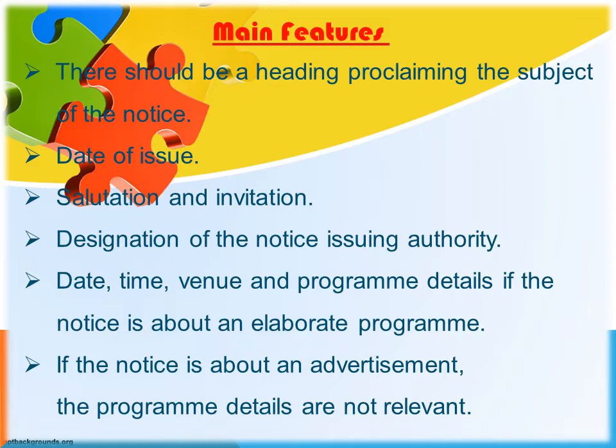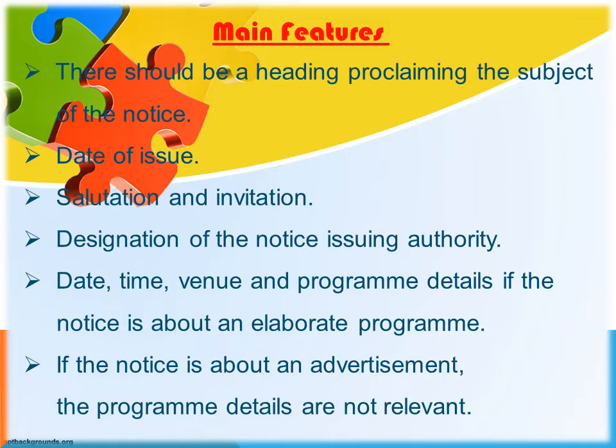The third feature is salutation and invitation. On the third line of the notice, we write salutation like dear parents, friends, etc. Then on the next line, we write what is the program. After that, we have to write the next main feature, designation of the notice issuing authority. This is written on the right side.